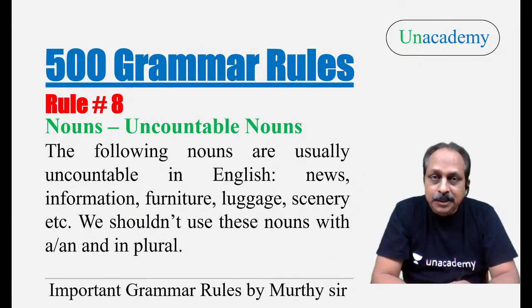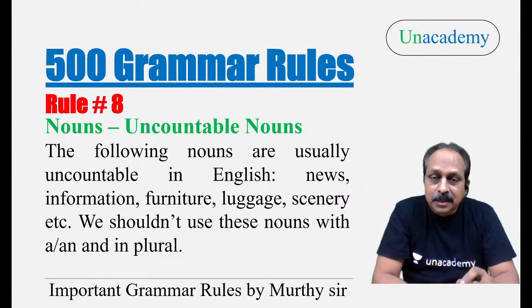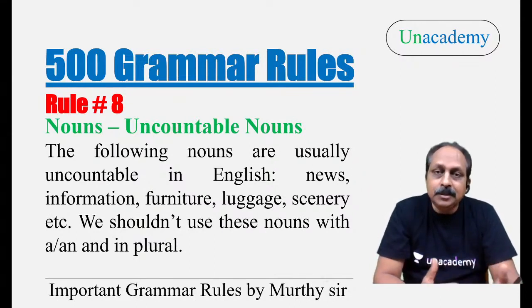News, information, furniture, luggage, scenery. And what is the rule that goes with these nouns? We should not use these nouns with a or an, that is one thing. And in the plural form, we cannot use them. We cannot say informations, that is not correct. We cannot say luggages, not correct. We cannot say sceneries, not correct.